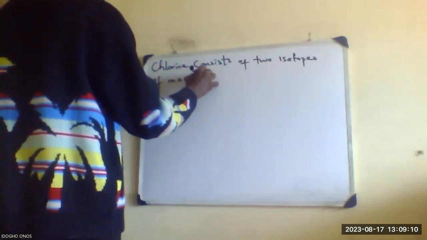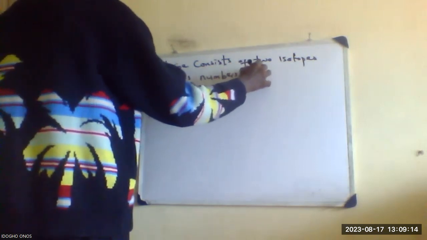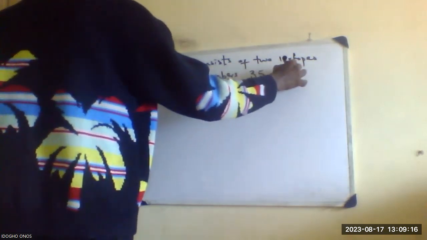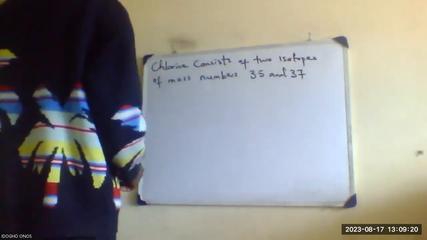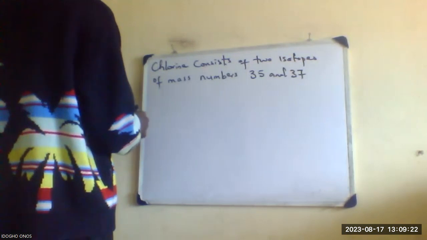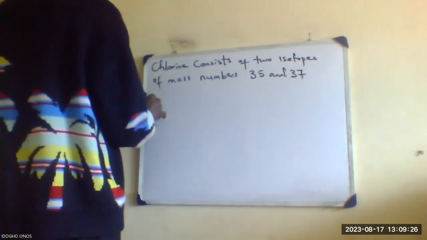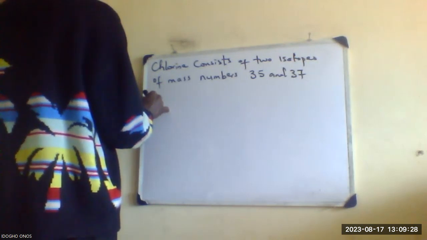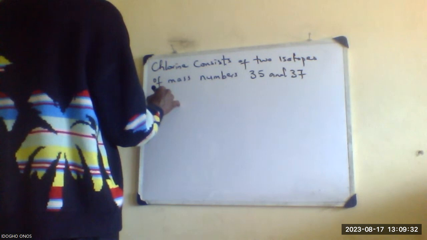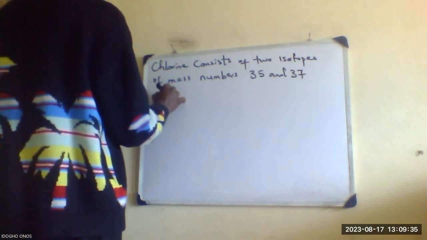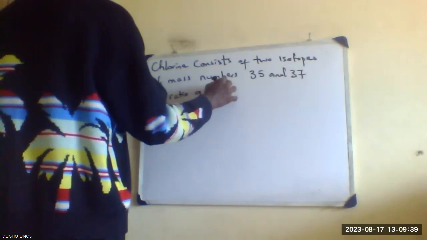Example 3. It's on the board, please say it out. Chlorine consists of two isotopes of mass numbers 35 and 37 in the ratio of 3 to 1.